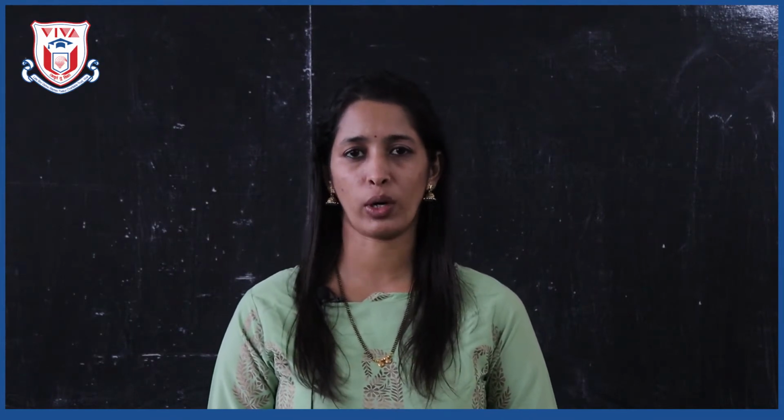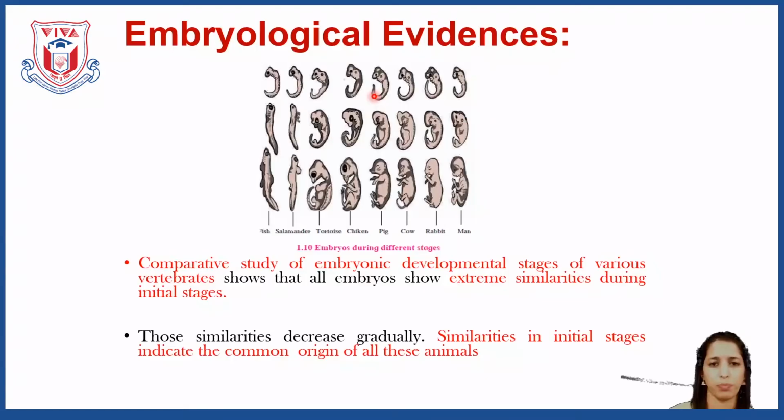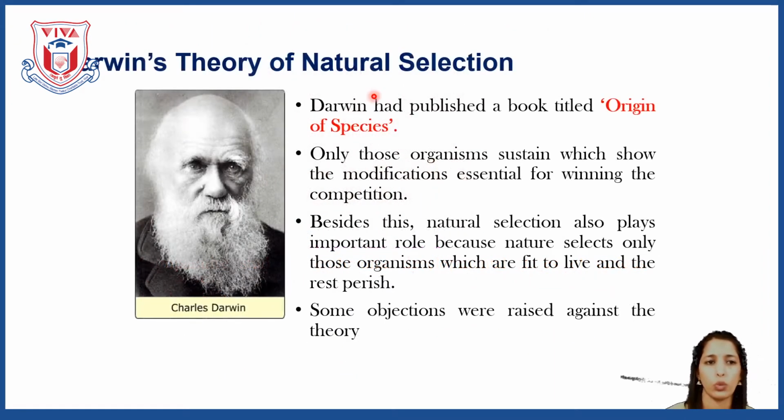Today we are starting with our first lesson, lesson number 1, heredity and evolution. Now, when we talk about evolution, there are many scientists, many researchers who have put forward their theories about evolution. The most accepted theory, you must be knowing, is by Charles Darwin. Charles Darwin's theory of survival of the fittest, you all must be knowing.